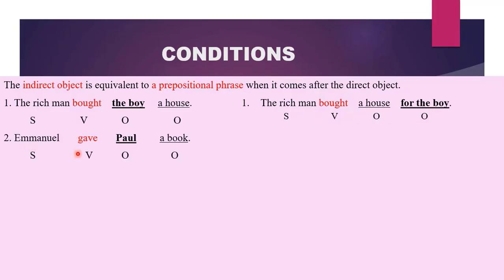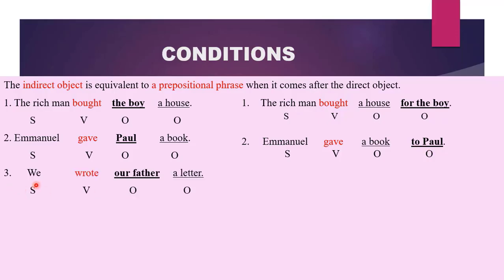Another one, Emmanuel gave Paul a book. Can you rewrite this sentence? You can say, Emmanuel gave a book to Paul. Therefore, Emmanuel becomes our subject, gave becomes our verb. What was given? A book, our object, and who received the book or who enjoyed? To Paul, our indirect object. Here, the indirect object is our prepositional phrase.